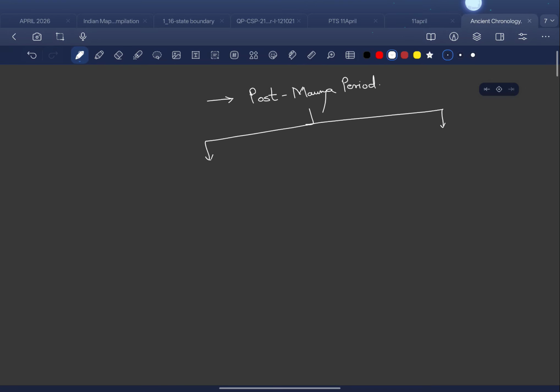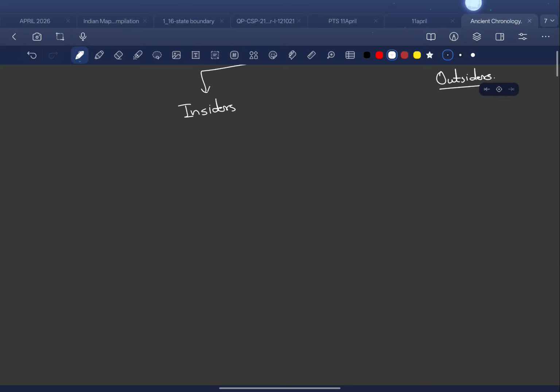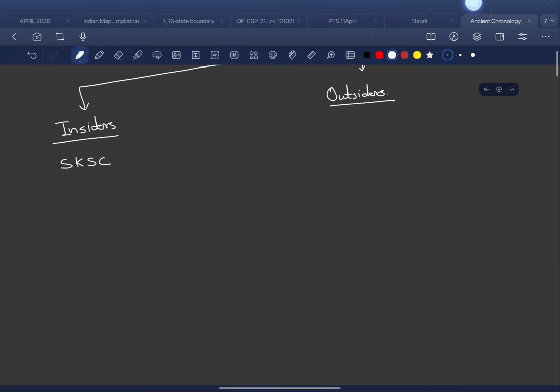We have insiders, meaning inside powers or inside dynasties, which were from the Indian subcontinent only. And then we have outsiders, who were not originally from the Indian subcontinent. So for insiders I have made a mnemonic called SKSC, and for outsiders I have made a mnemonic called ISPK. So let us see what this SKSC is.